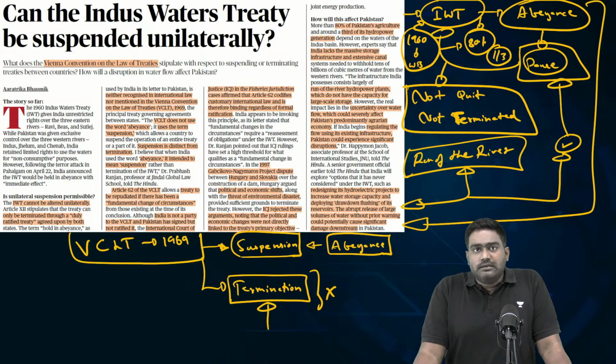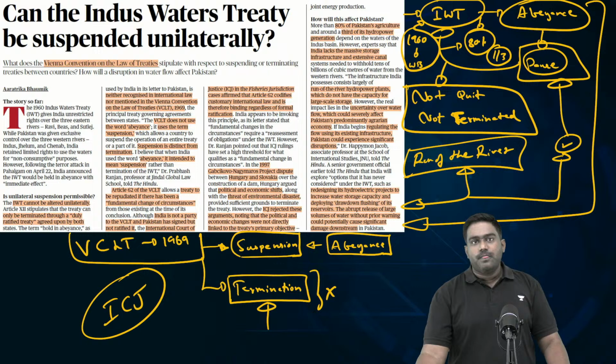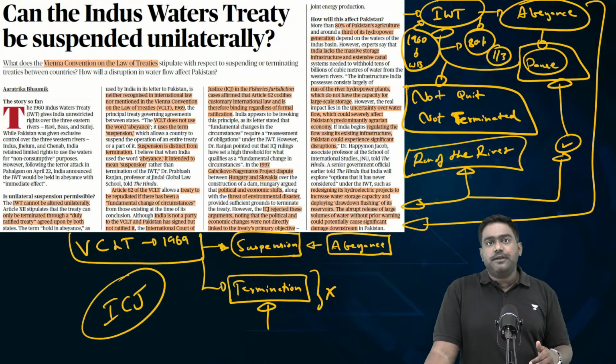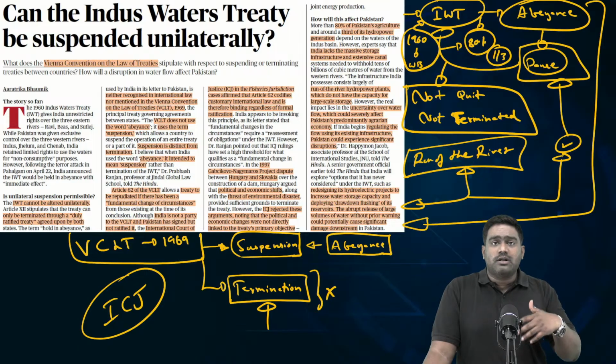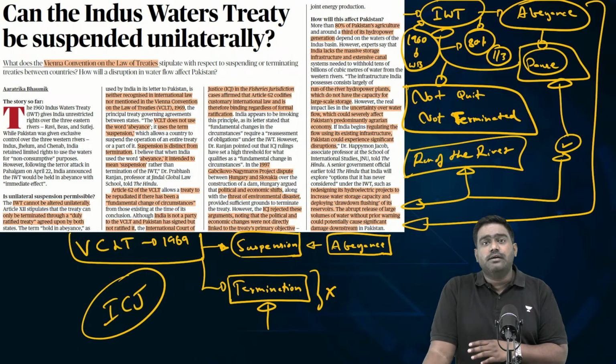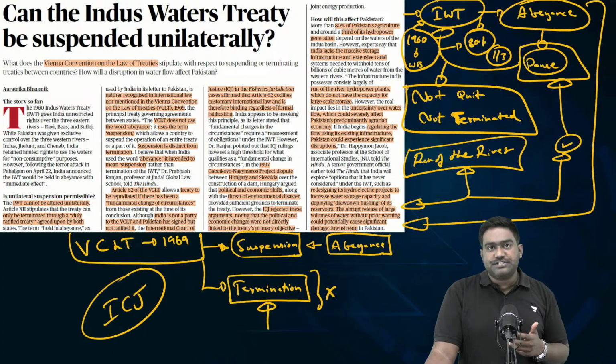Now, if you look at international law in this regard, the ICJ, International Court of Justice, has clearly established that countries which are party to a treaty can seek a revision or an upgradation or even suspend a treaty, or they might even quit a treaty if there are some fundamental changes which have taken place.